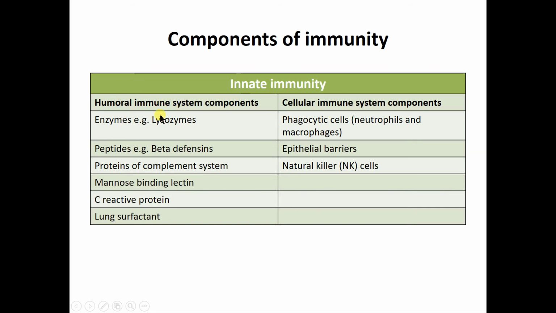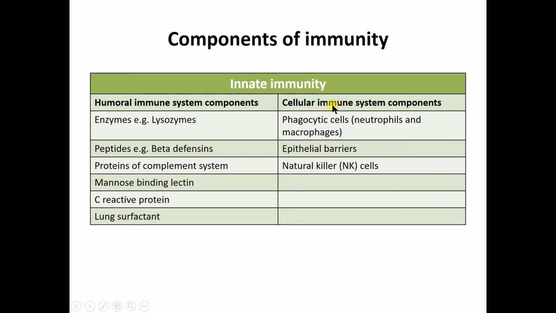The humoral response has different components known as humoral components, and the cellular components give rise to the cellular immune response. So there are two different components.